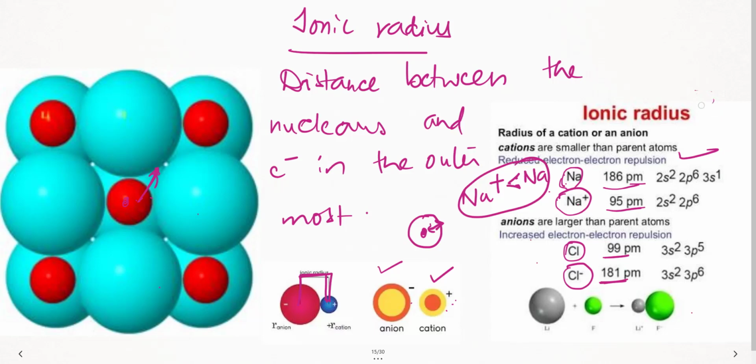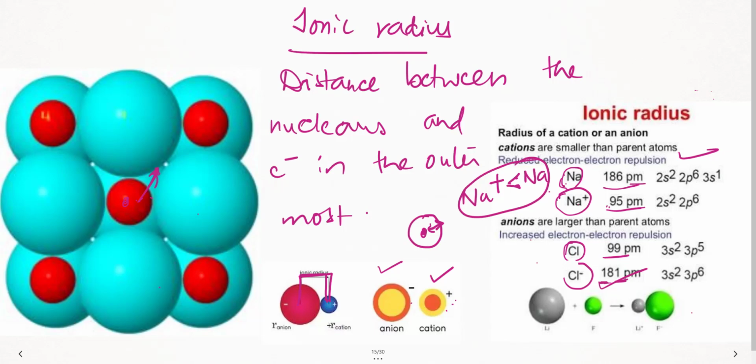Now, if I speak about the anions, the number of electrons has increased. -1 means the number of electrons has increased. When the number of electrons increases, electrons start repelling, isn't it? Because of this, the picometer size is increased. Here, the electron-electron repulsions are reduced because the electrons are gone down. That's perfect.